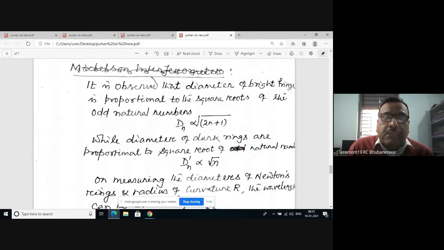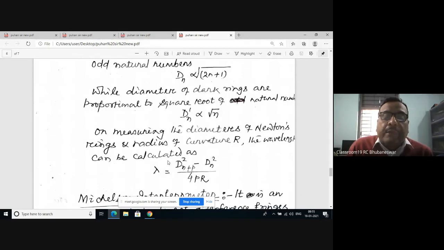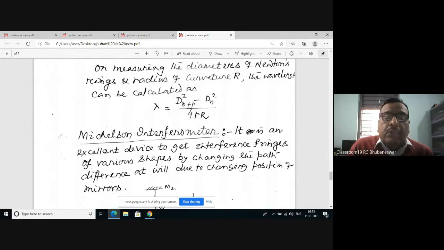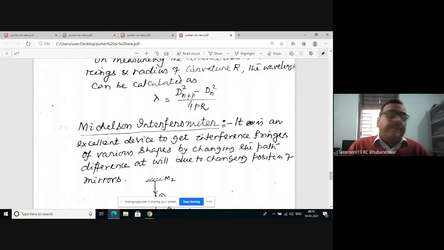From this concept we can find the expression lambda equals Dn square by something, so this lambda can be determined by using Newton's ring.